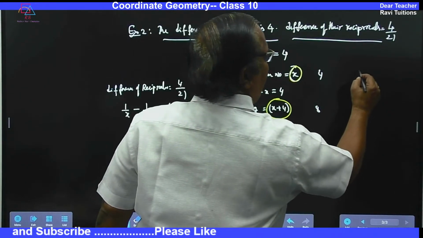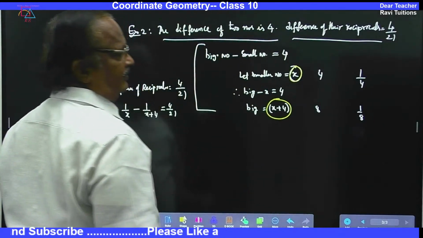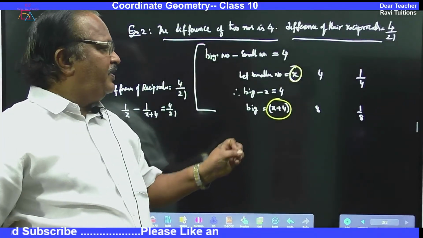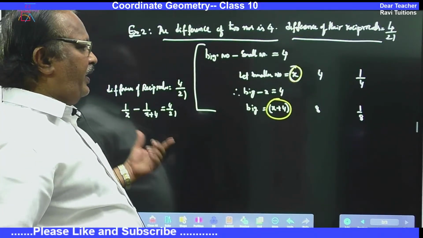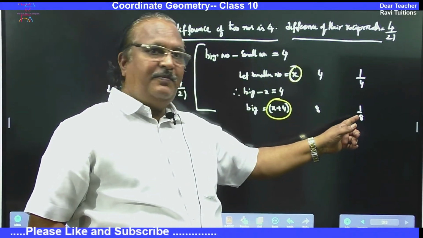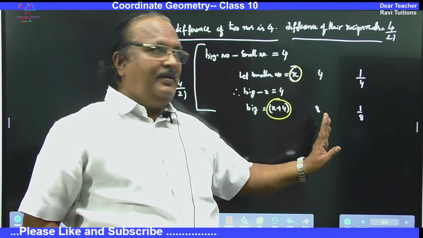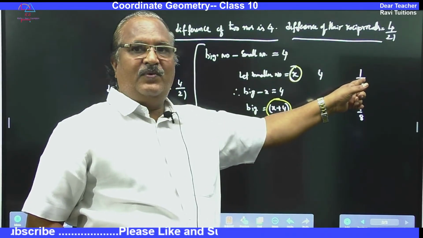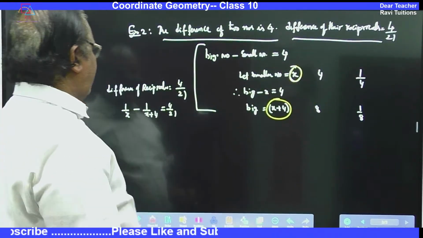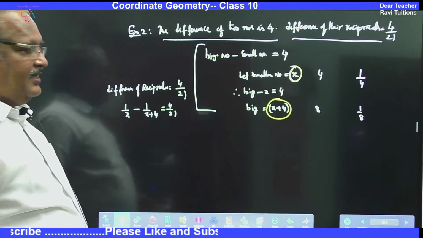If I write, 1 upon 4 will be there, 1 upon 8 will be there. 1 upon 4 is 0.25, 1 upon 8 is less than that, 0.125. So 1 upon 4 is bigger. So the smaller one becomes bigger and the bigger one becomes smaller when you take the reciprocals.